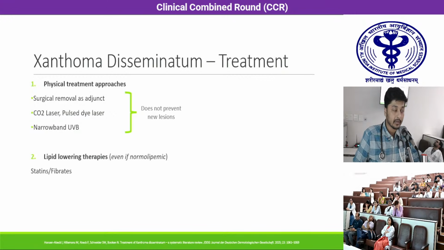Treatment: we have physical treatment approaches in the form of surgical removal, CO2 laser, pulsed dye laser, narrowband UVB. All of these are physical treatments only. They do not prevent new lesions. They do not target the underlying pathophysiology. And they're mostly used as cosmetic procedures or adjuncts.